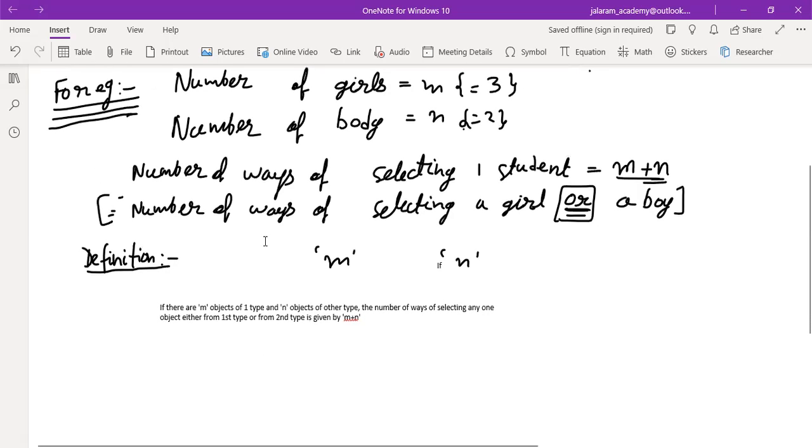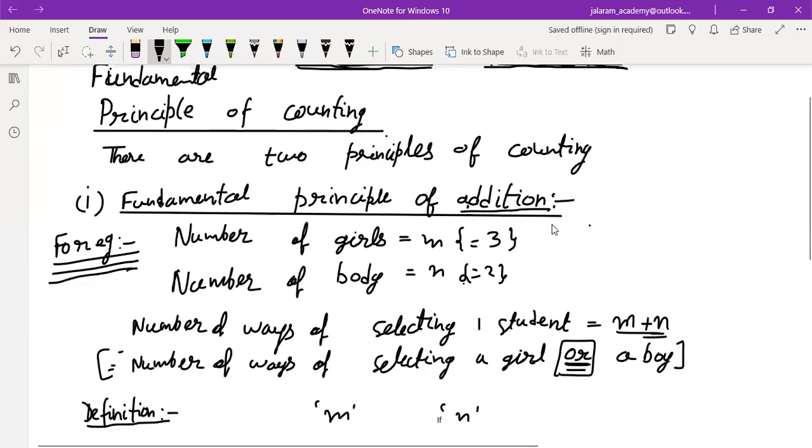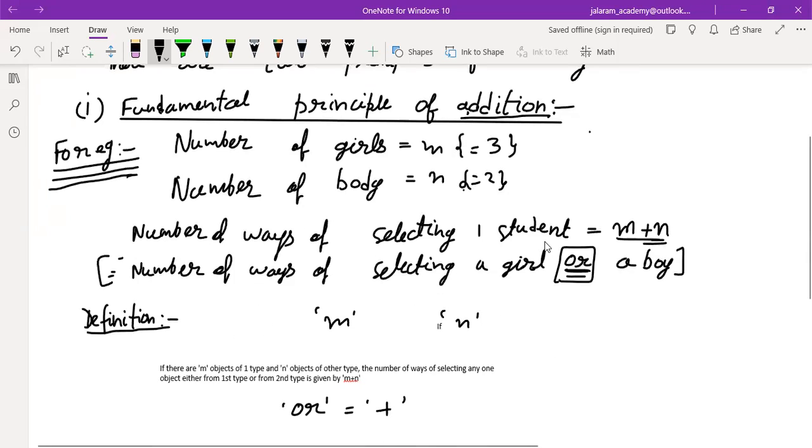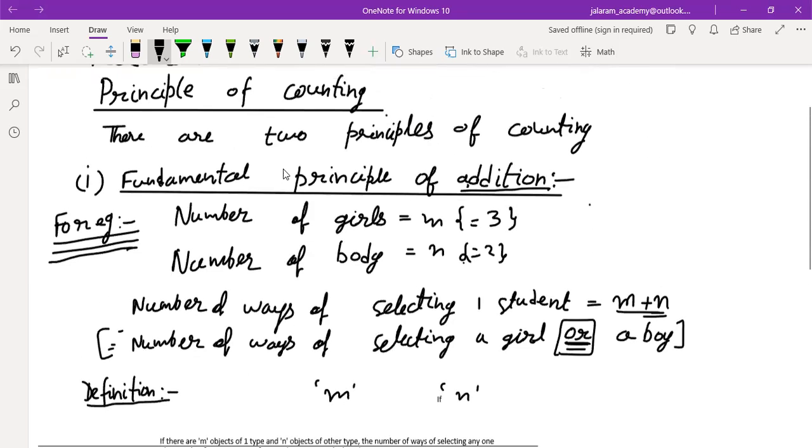So always remember, or means plus. Whenever there is or, we have to use the fundamental principle of addition. Understood, everyone? Yes, sir. And write this example also.